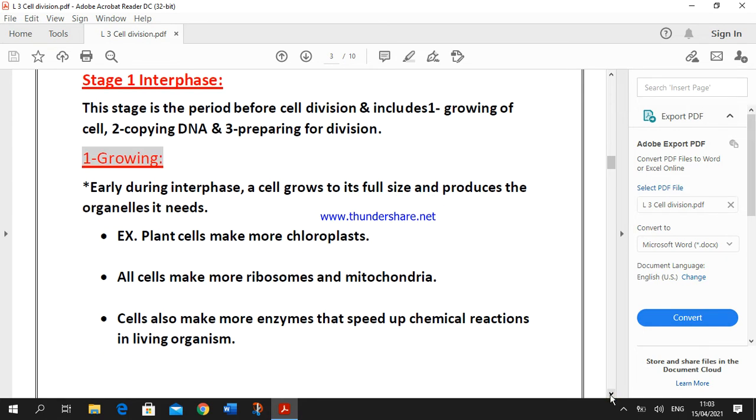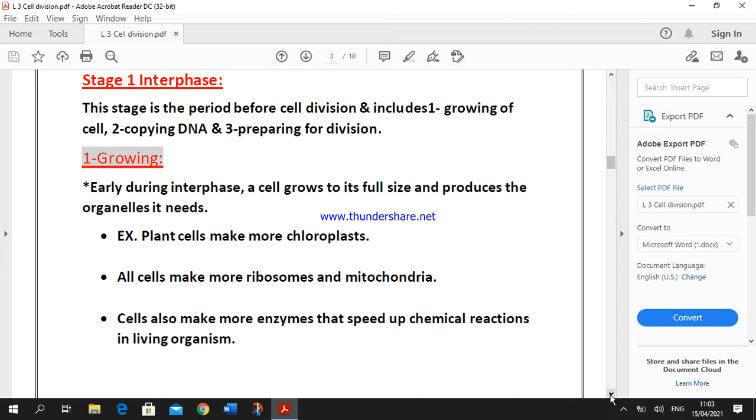In the interphase stage, the cell prepares itself for division, okay? And this is a period before the cell division, which includes growing of the cell, copying of DNA, and preparing for division. Growing. Early during interphase, the cell grows to reach a full size and then produces the organelles it needs. Example, plant cells begin to produce more chloroplasts. All cells, whether plant cell or animal cell, make more ribosomes and mitochondria.